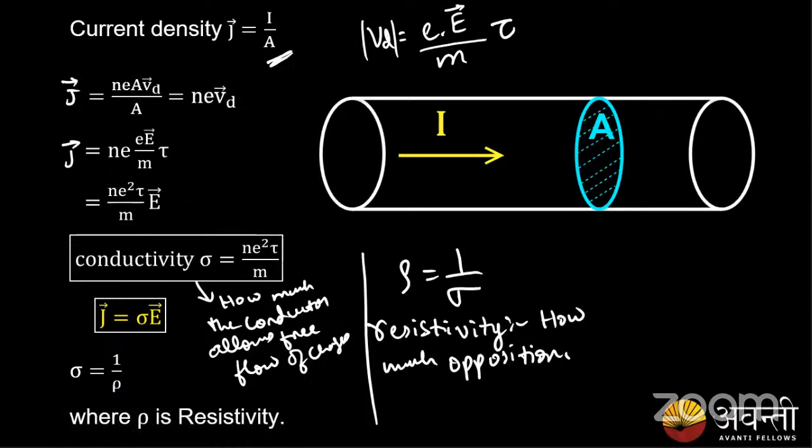Here rho is called the resistivity. We'll learn about resistivity in detail. Resistivity is nothing but the inverse of conductivity. Yes, exactly. We'll learn more about resistivity after Ohm's law. Now we'll learn about the mobility of electrons. Before that, we'll solve one question, guys.